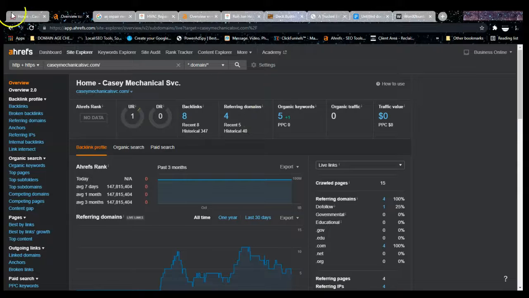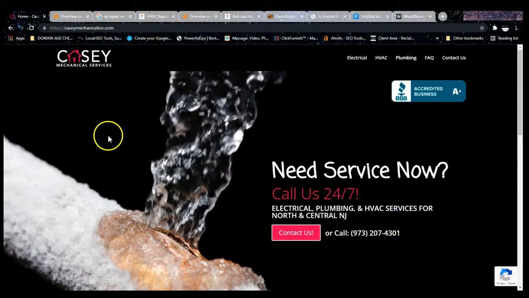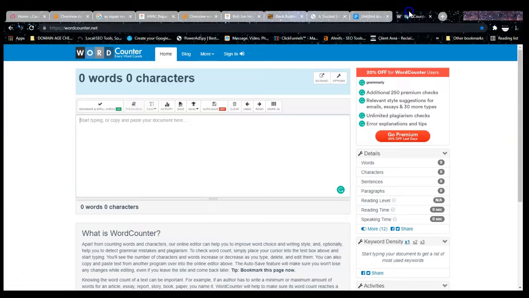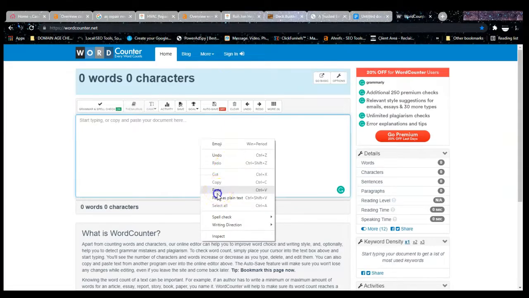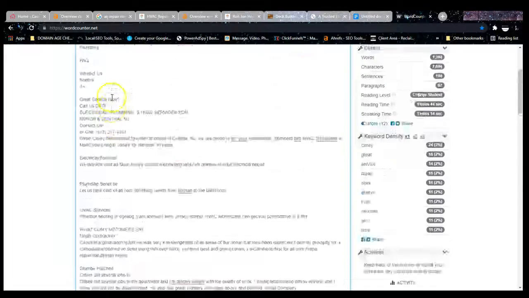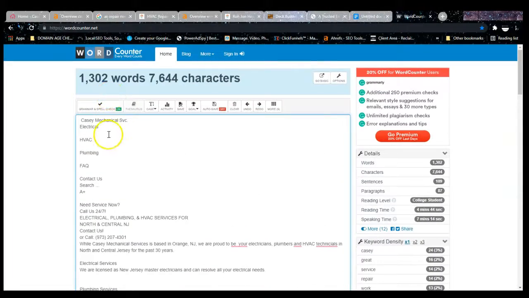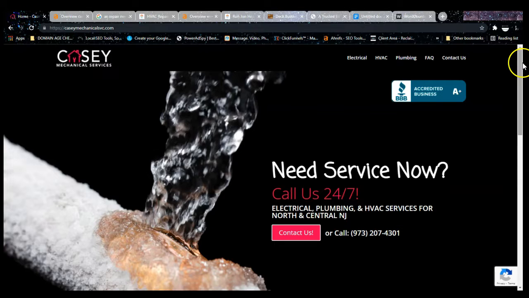And actually, before I move on, I'm sorry. So, like I said, let me just tell you that Google wants to see about 1,500 words of content on your front page. So, I copied your front page and I put you guys into this word count. You see that you guys have, actually, let's find out how much you have now. Wow, right? And I'm always amazed at this. So, you have a lot of content on your front page. But from a visual standpoint, you can't see it, right?